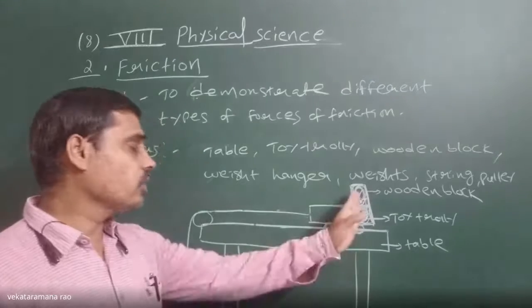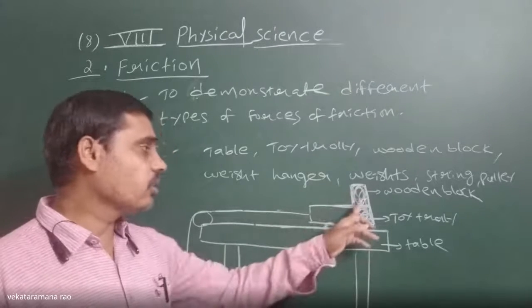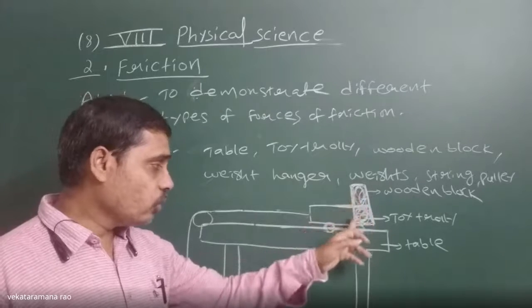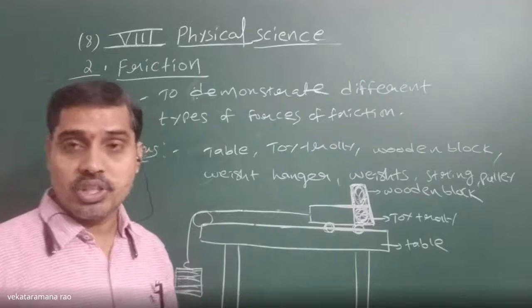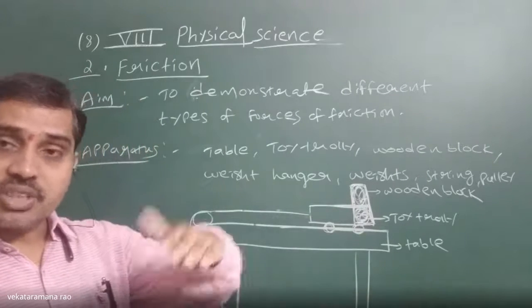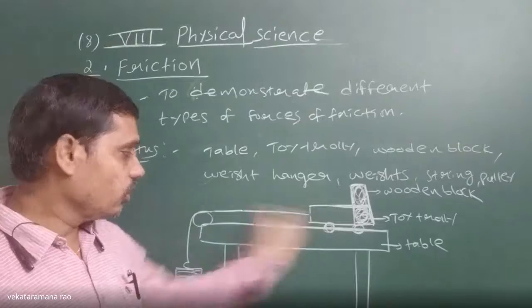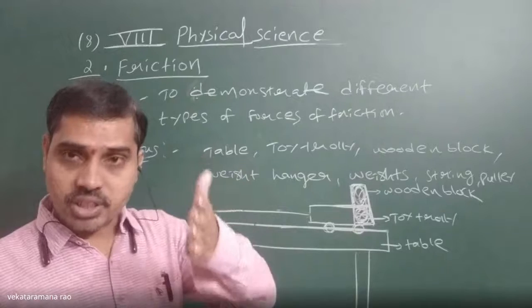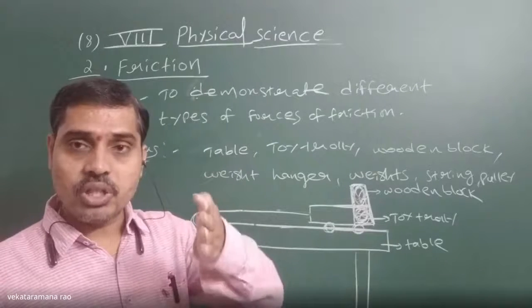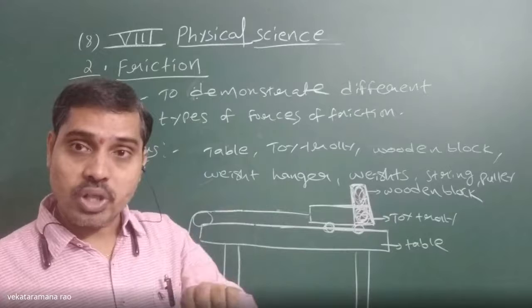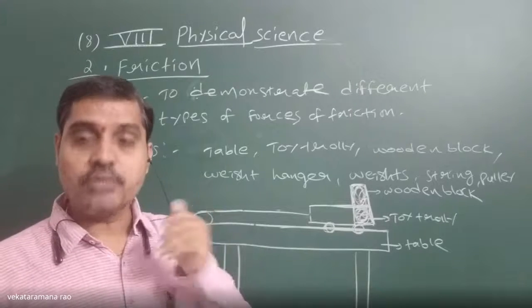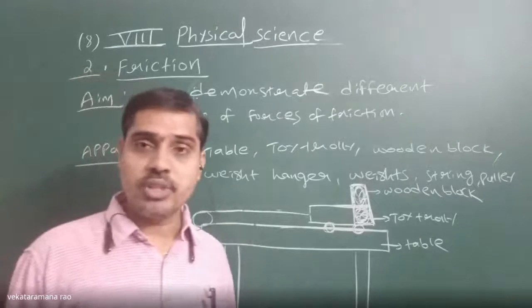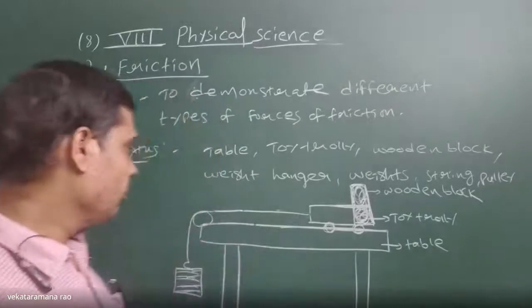That means up to a certain extent of force, this wooden block can maintain a state of rest relative to the trolley surface. If we cross that limit, then only the trolley will move forward and the wooden block will fall. The force up to which it maintains a state of rest relative to the toy trolley is known as the limiting force of static friction. So from this activity,